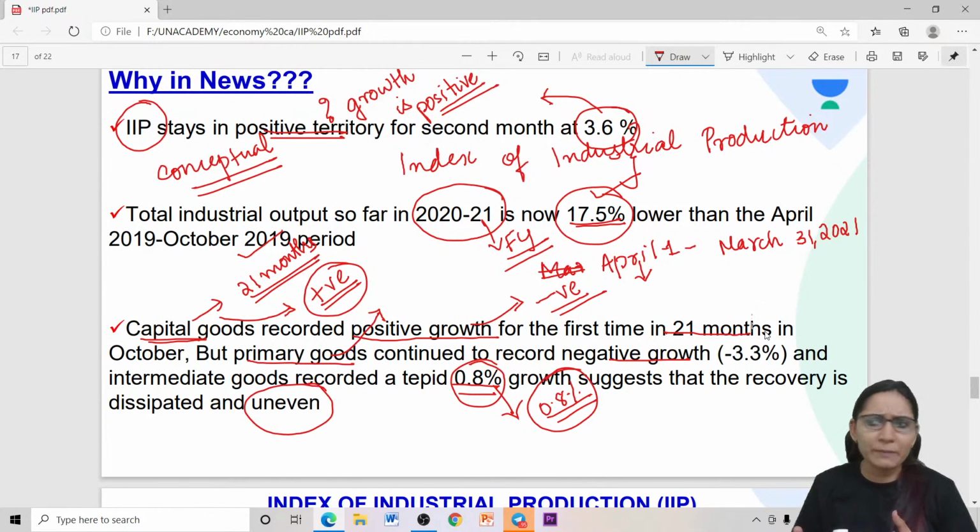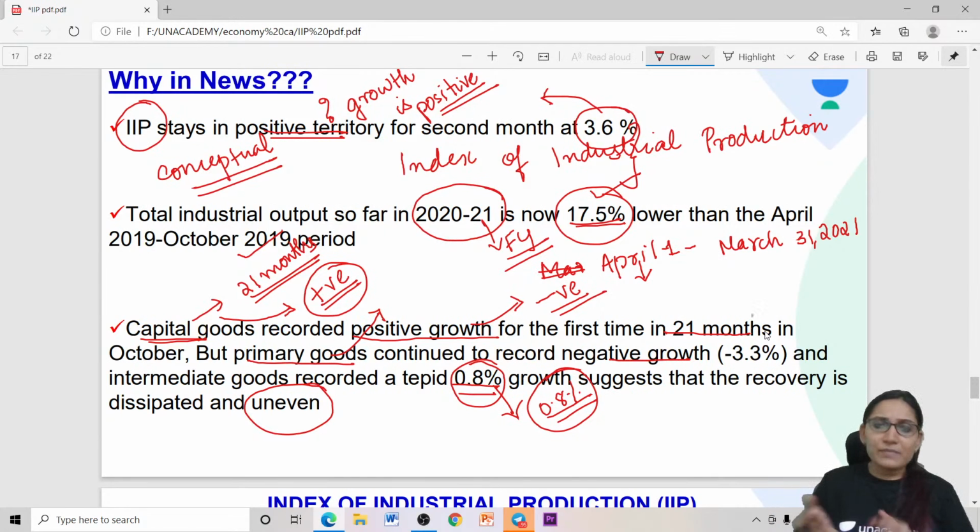Already there was a bad phase of economic growth and unemployment, so demand was very low. In addition, the economy had to go through a series of lockdowns associated with COVID-19. So this is the current affair.